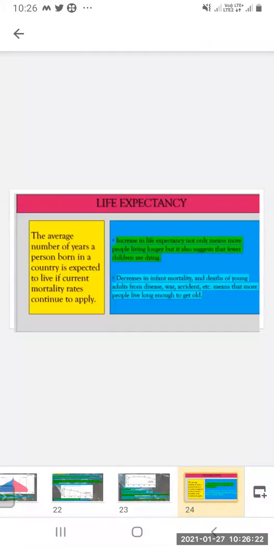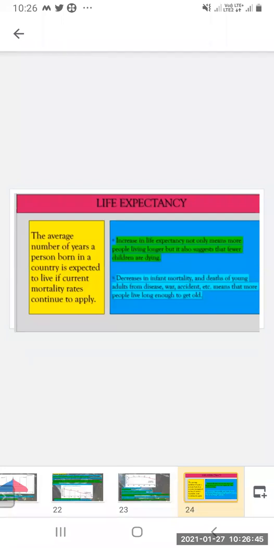Now, what is life expectancy? It is the average number of years a person born in a country is expected to live. It means how many years a person, once born, is going to live in the country, if the current mortality rate continues to apply.